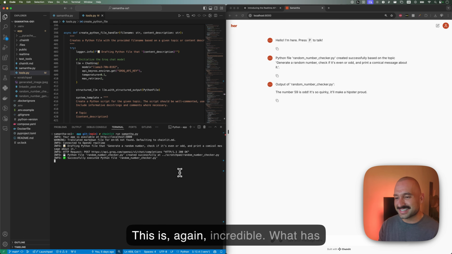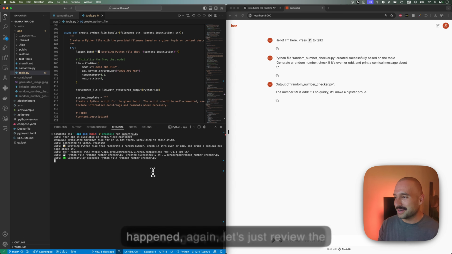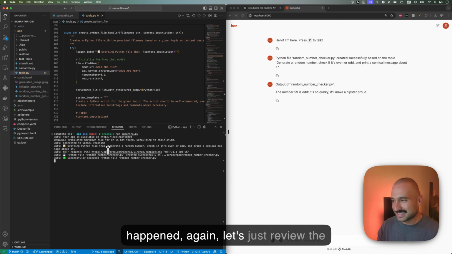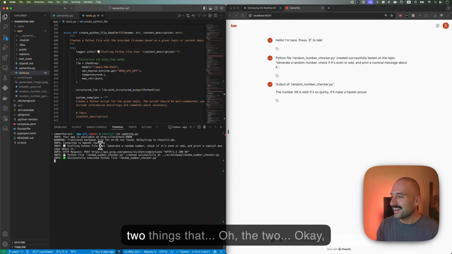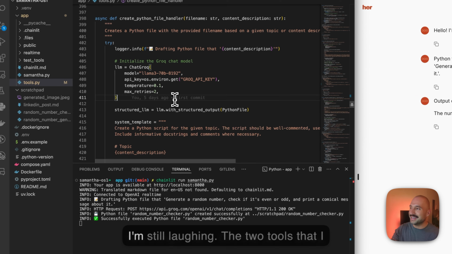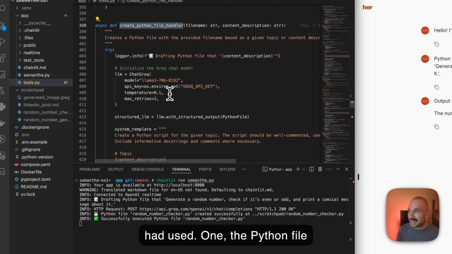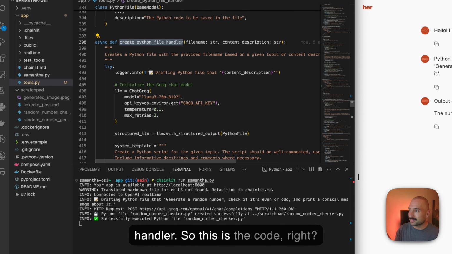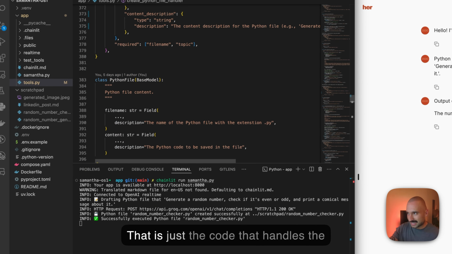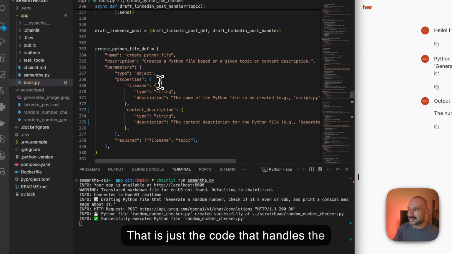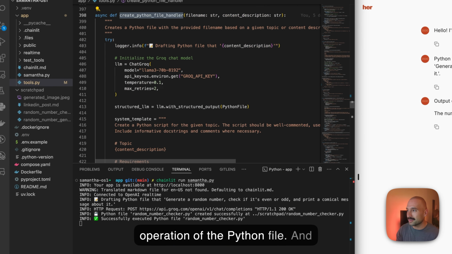Okay, this is again incredible. What has happened again? Let's just review the two tools that I had used. I'm still laughing. So one, the Python file handler. This is the code that just handles the operation of the creation of the Python file.